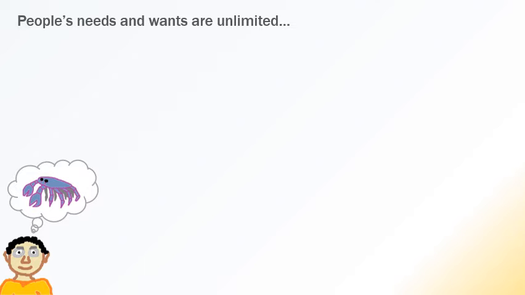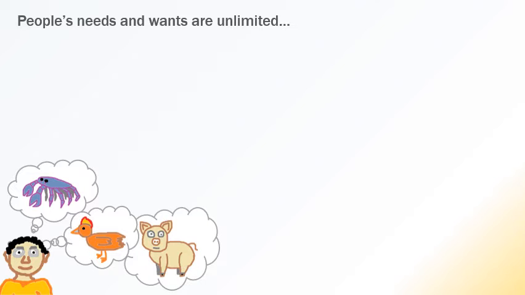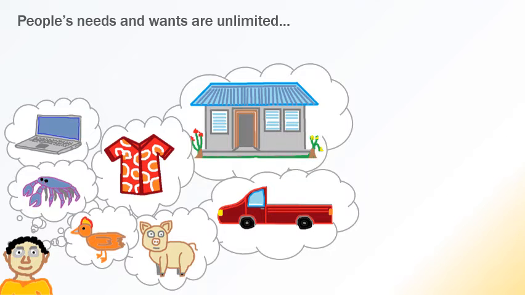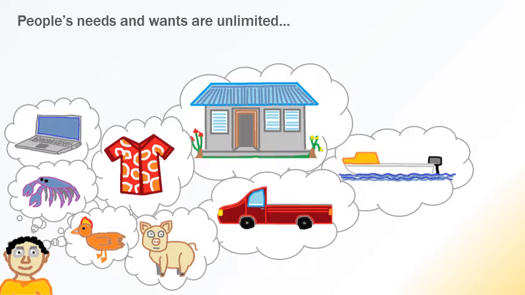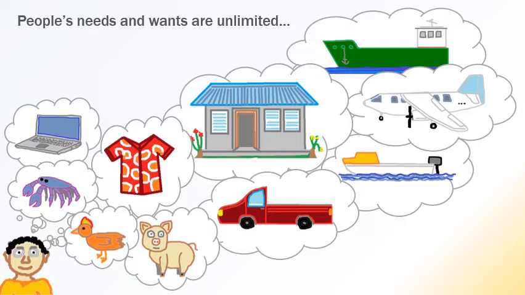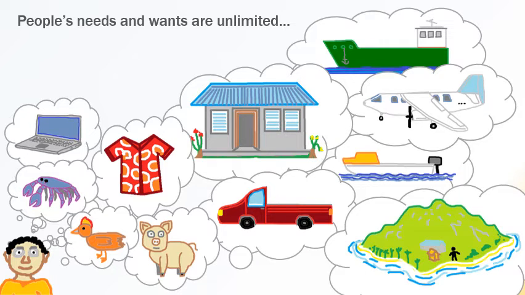If you have good food one day, then the next day you'll want more good food. If you have enough good food to eat well every day, then you'll be thinking about other things now, maybe new clothes, maybe a new phone, maybe a new laptop. If you have all these things, then you'll start dreaming about living in a nice house, driving a nice truck. If you have all of these things, maybe you think about something else. Maybe you want a boat now. If you have a boat, you become a millionaire, you think bigger and bigger. Maybe you want a ship now, or a private plane, or a private island.